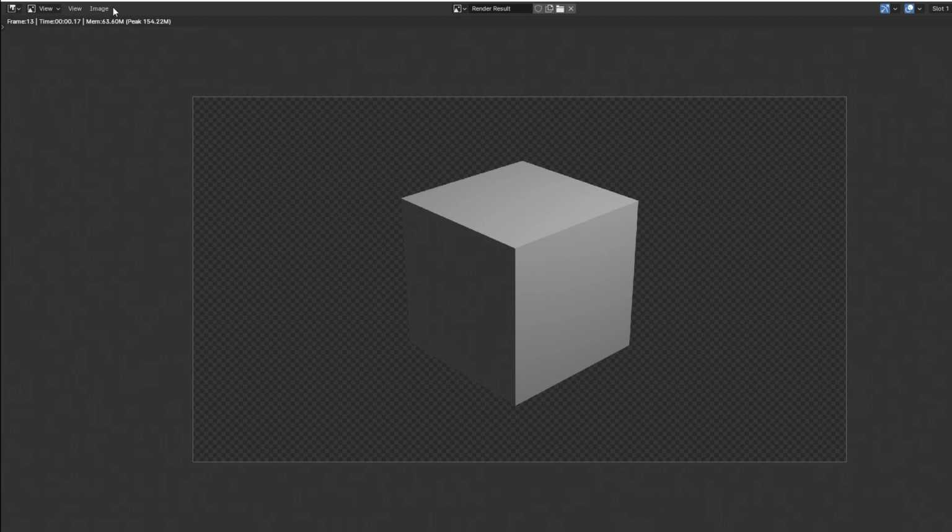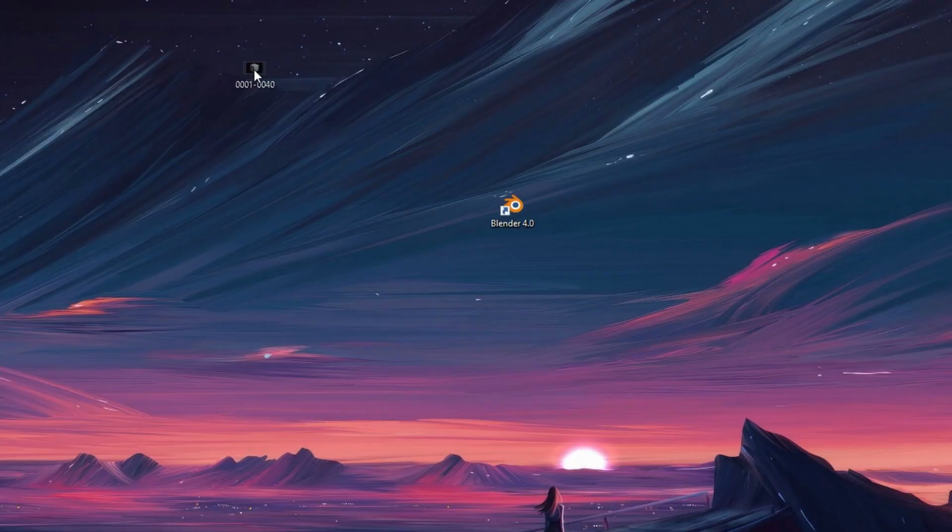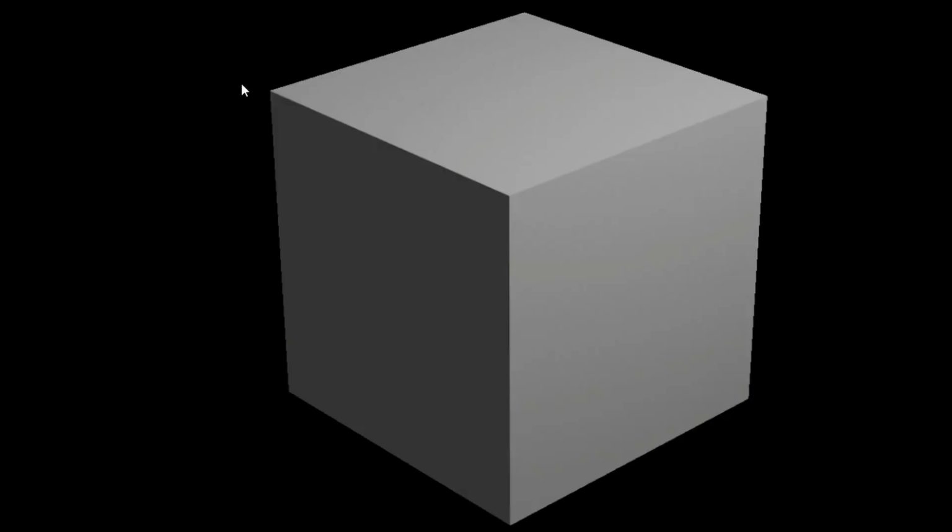Once the rendering is complete, close the render window. Locate your exported video in the chosen folder. Open the video file and play it to ensure it meets your expectations.